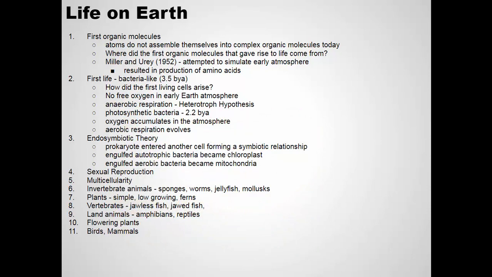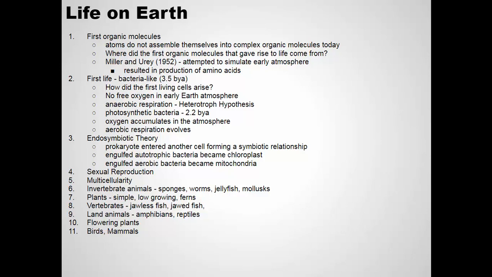The first life we have evidence for on Earth was bacteria. Bacteria-like organisms. Simple cells with DNA in them, but without any complex organelles. That was around 3.5 billion years ago. The early Earth did not contain oxygen. So scientists know that the first types of bacteria were anaerobic bacteria, bacteria that don't use oxygen. They have to use other means to get energy. That's called the heterotroph hypothesis, that the first organisms, the first bacteria, were heterotrophs, not autotrophs.